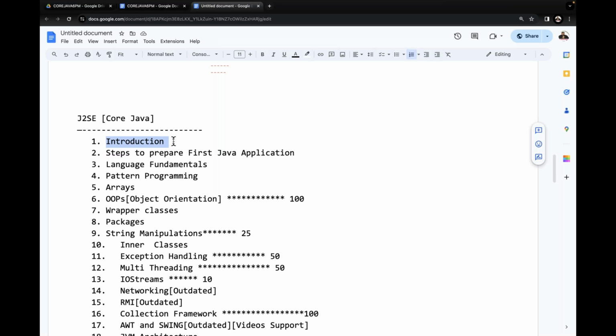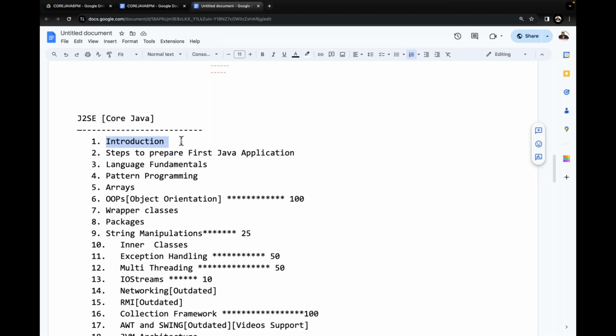So what I'm trying to do there, the theory is not mandatory immediately for everybody. Tomorrow onwards, I'm going to start the steps to prepare the first application. How to download Java software and how to install it in our system. That part I'm going to talk with you. The theory topic I will start with you in the future.